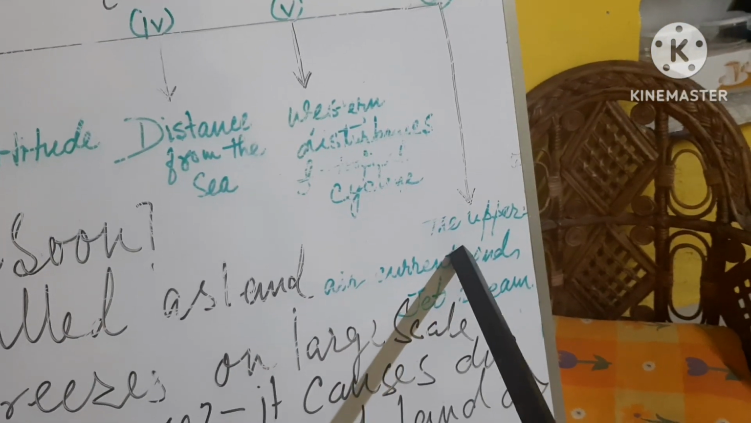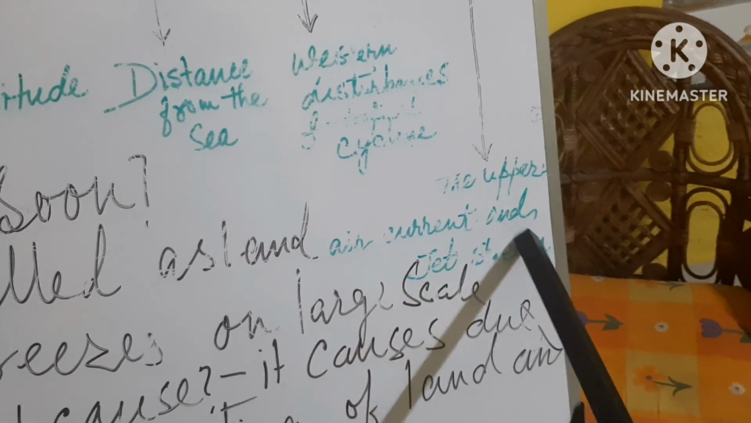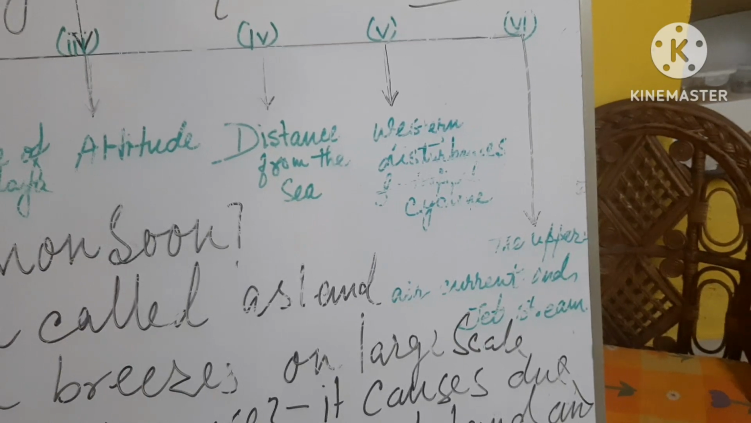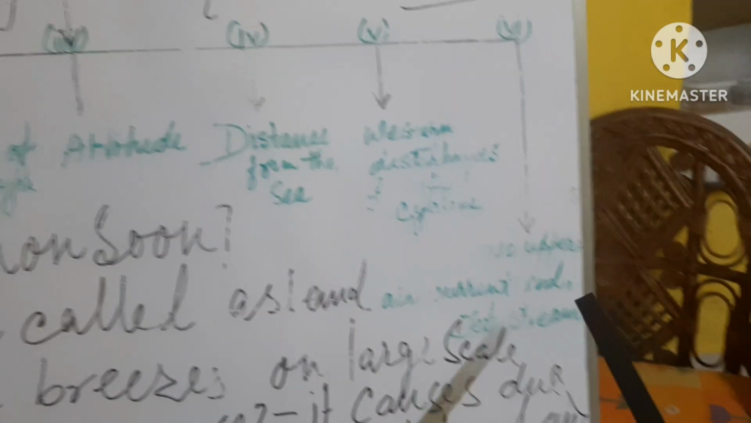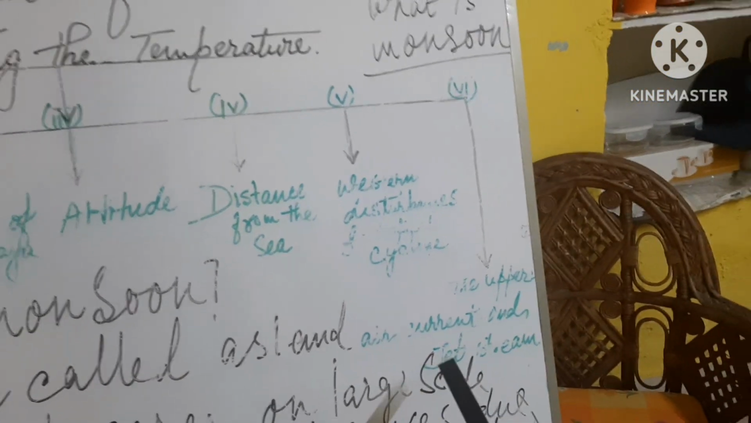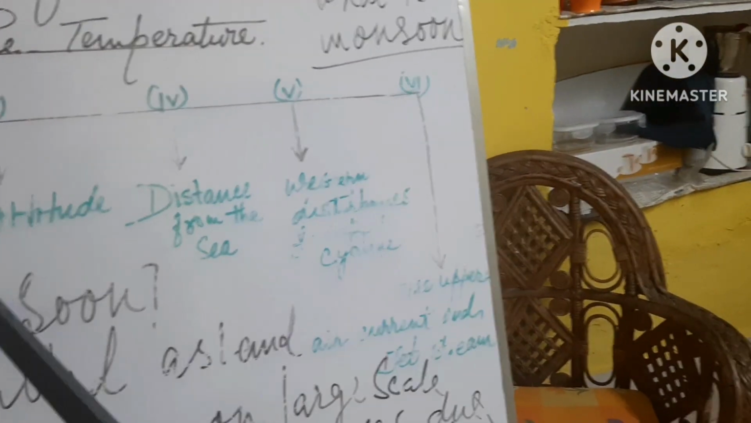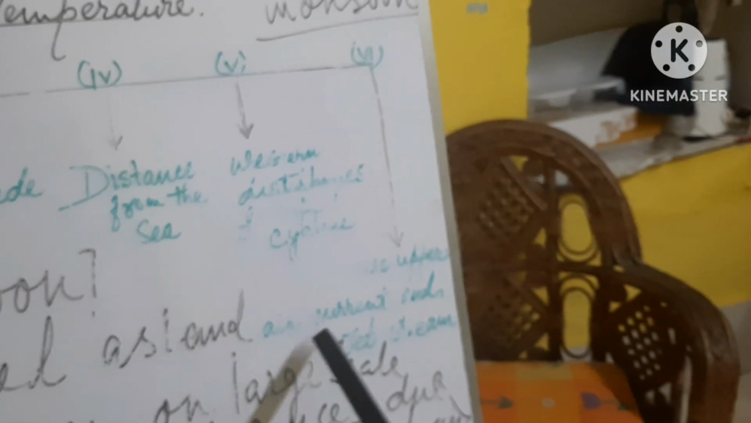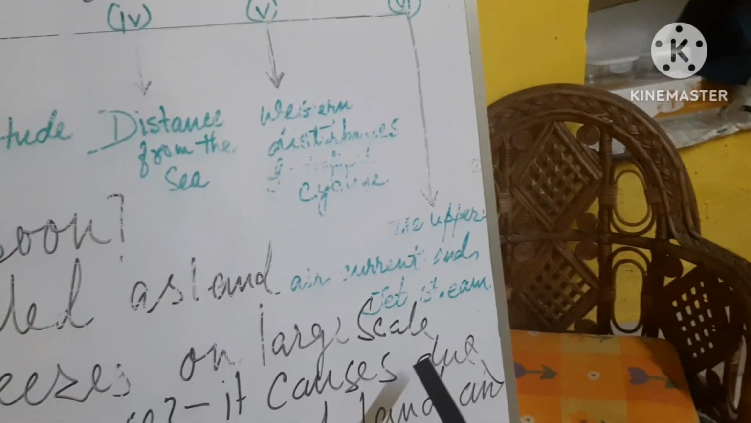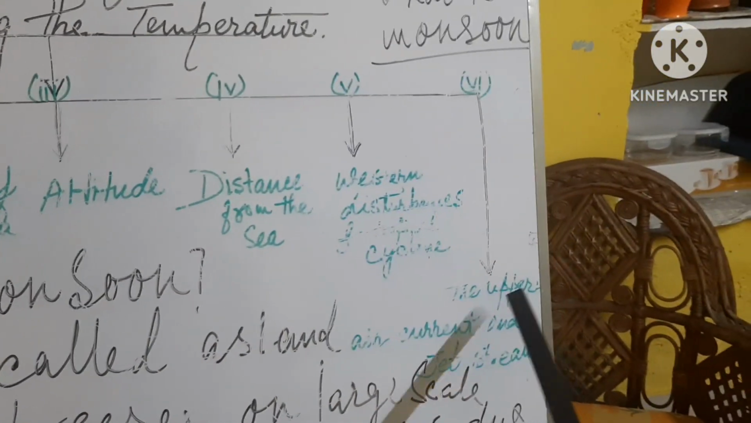And next, the upper air current and jet stream are also important in the regulation of monsoonal wind. The upper air current and jet stream push or attract the monsoon wind to come into India at a particular time, and push it to go back from the Indian subcontinent at a particular time. So when the monsoonal rain will come depends upon these factors also.